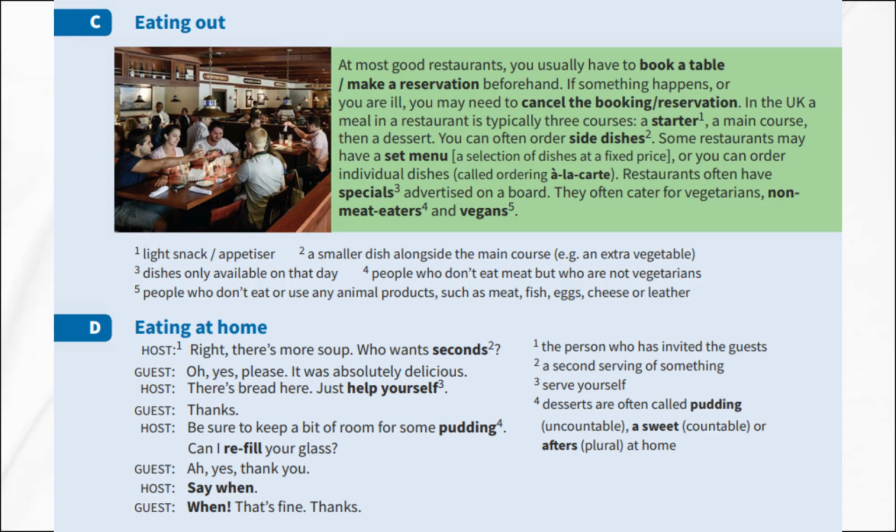Then the host might say, "Be sure to keep a bit of room for some pudding." At home, desserts are often called pudding, which is uncountable, a sweet, which is countable, or afters, which is plural. A guest might ask, "Can I refill your glass?" And the host might say yes. The guest then says, "Say when," which means tell me when to stop pouring, and the host says "when" when the glass is full. So, that is our lesson on food.